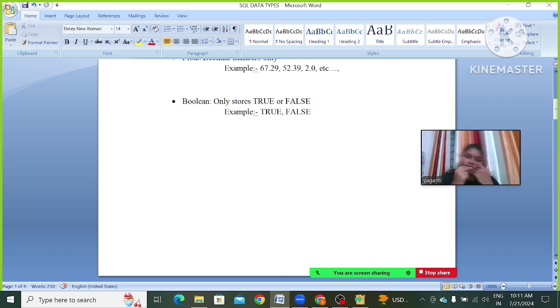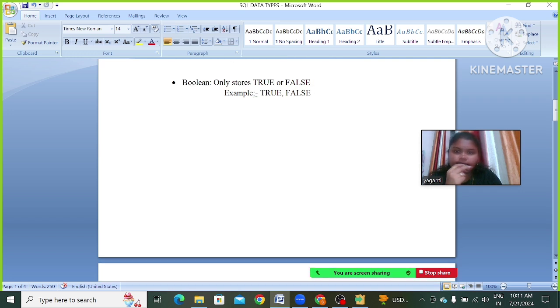While using this boolean, we are going to store only true or false. We only choose true or false. In some cases, we will get some conditions, right? Either it is true or false. We only have those two options. In that case, we are going to use this true or false data type, that is the boolean data type.